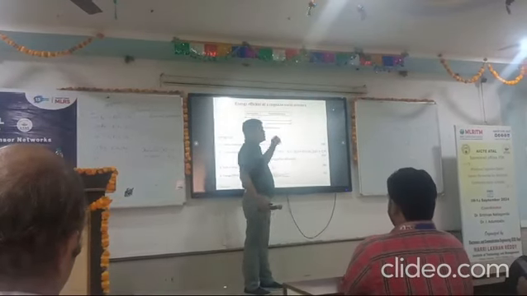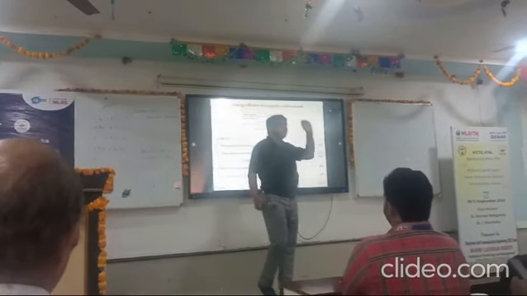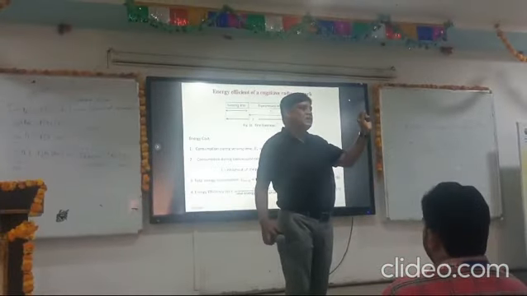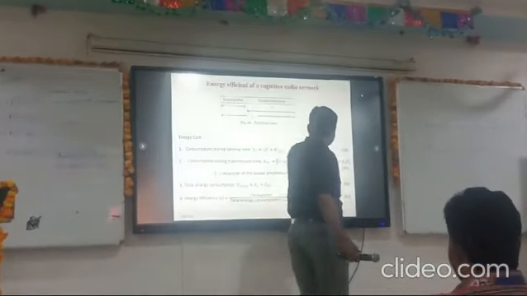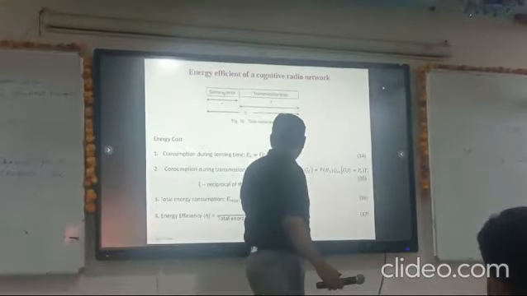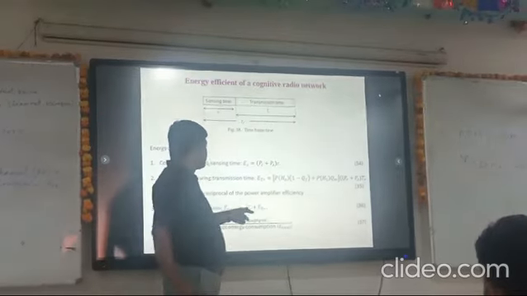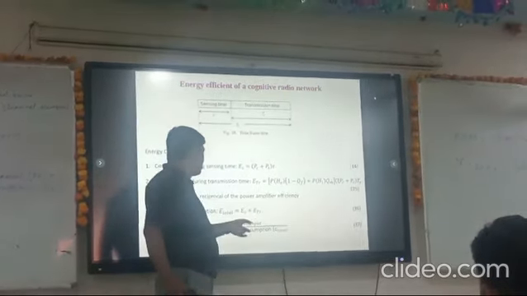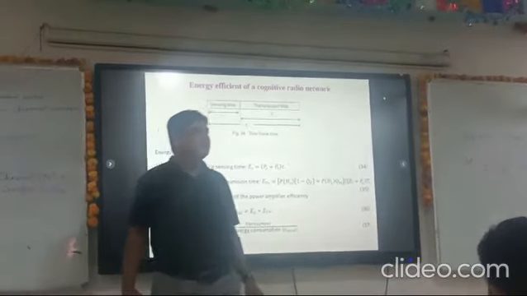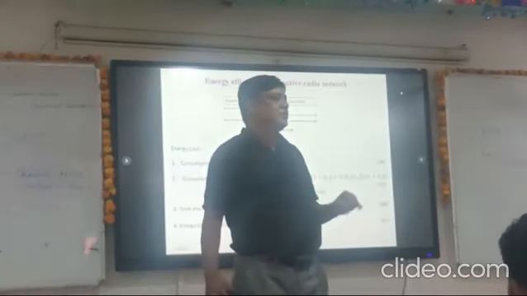ETR is basically the transmission, transmitting power and running the other circuit. So here you can see PC, and this is the ETR transmission duration. So total energy consumption is ES plus ETR. So this is the throughput divided by total consumption, and you will get the efficiency of the network.